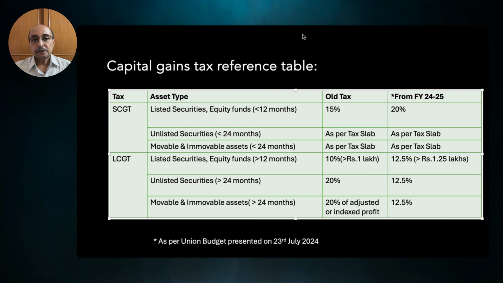But the major change is seen in the long-term capital gain tax, wherein there is a flat 12.5% tax on all asset types, and in case of listed securities and equity funds, it is taxed beyond 1.25 lakhs for the financial year 24-25. With regard to the movable and immovable assets, the old system of charging 20% of inflation adjusted price is eliminated and a flat 12.5% is charged as capital gains tax. Further, I will be sharing examples for calculating capital gain tax as per the old and new tax regime.